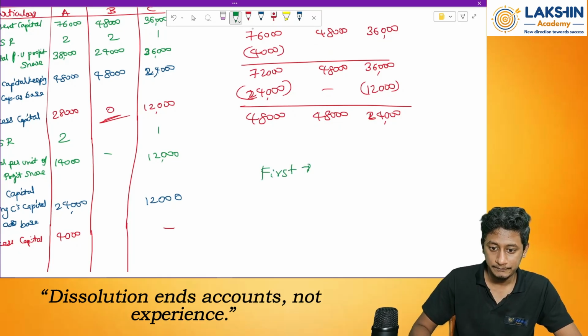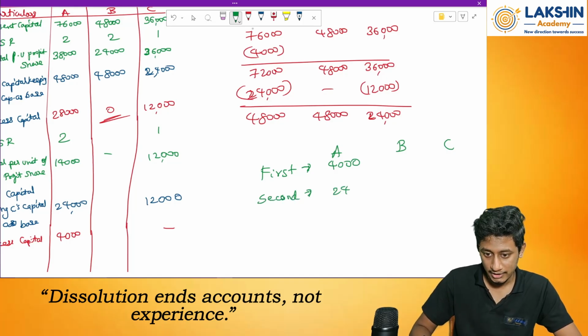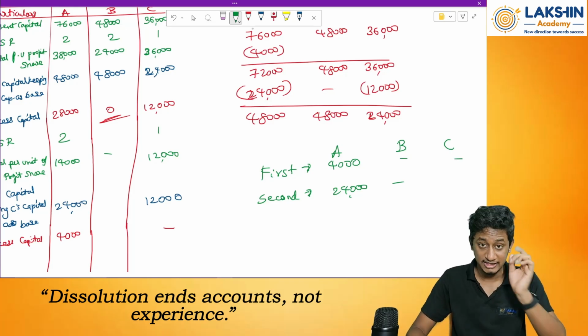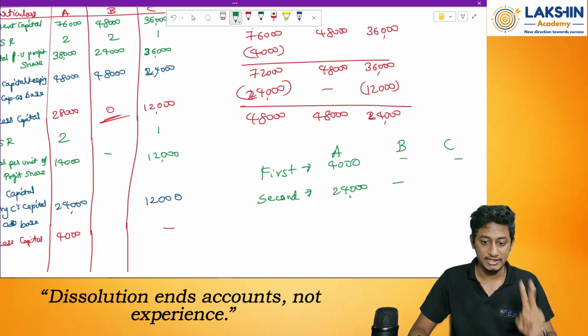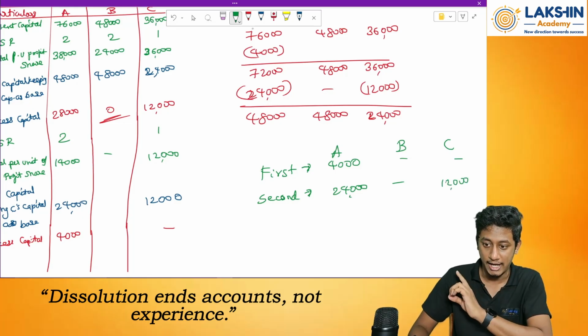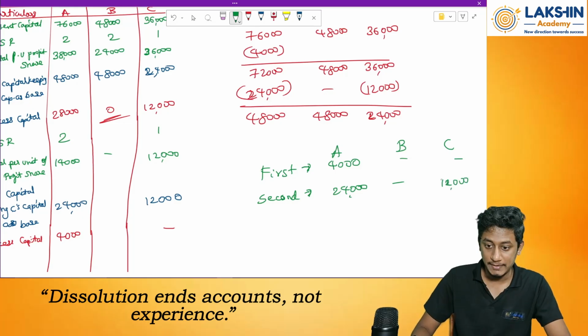First, 4,000 to A. In the first instance, B and C nothing. Second, in the second instance, Mr. A I will pay 24,000, Mr. C I will pay 12,000. Same as what I have done above. Now it's paid. So how much is paid?